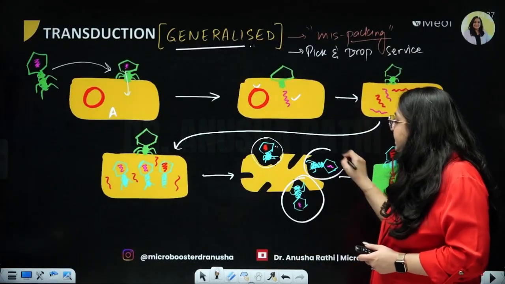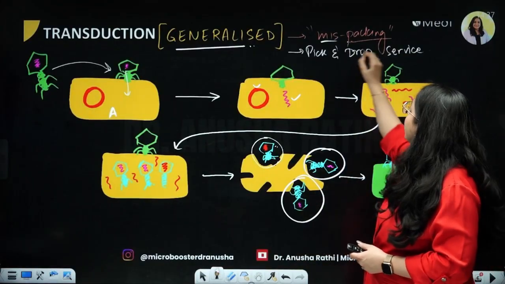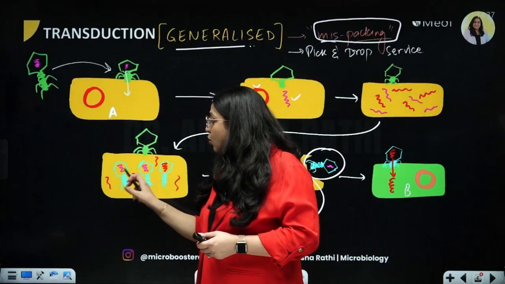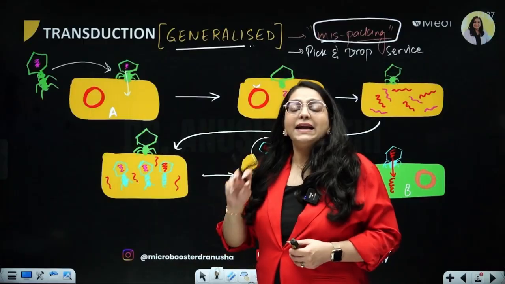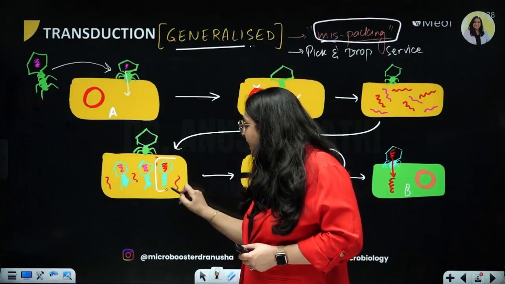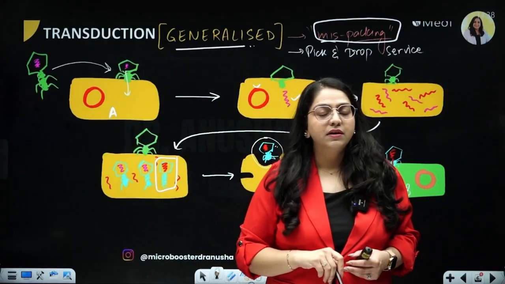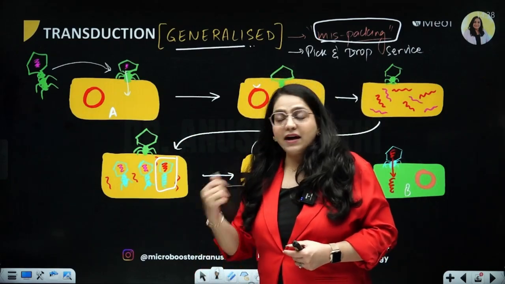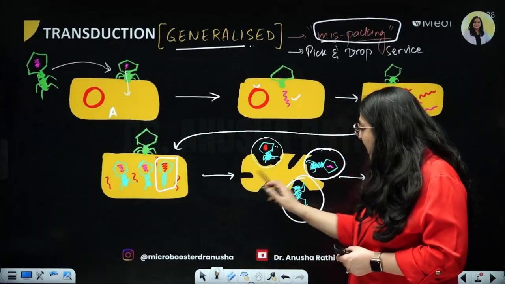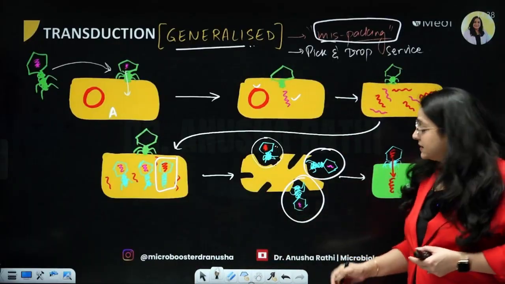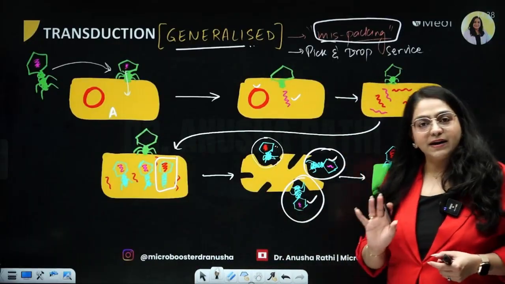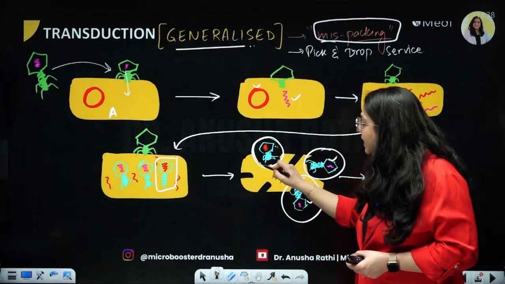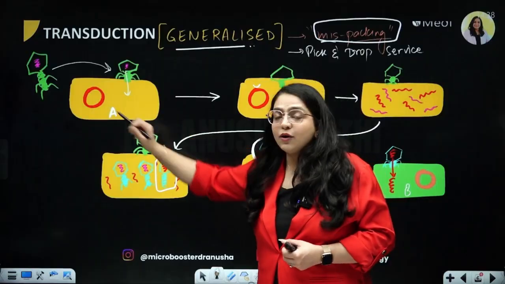But what happens sometimes? A mispacking happens. Meaning that instead of packing its own pink phage DNA, it ends up packing a fragment of the red bacterial DNA, like you can see over here. By mistake, it has now packed the red bacterial DNA. And ultimately, the bacteria will be lysed and the phages released. Some of them will have the correct DNA of the bacteriophage, but some of the phages released by mistake have mispacked a portion of the bacterium A chromosome.